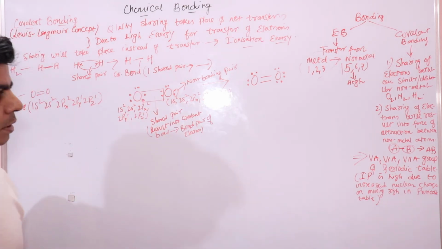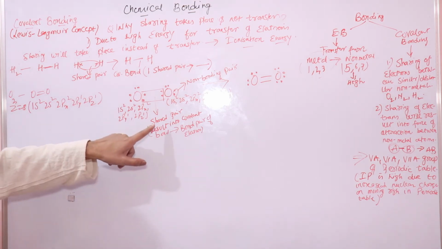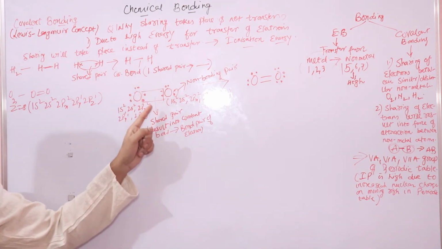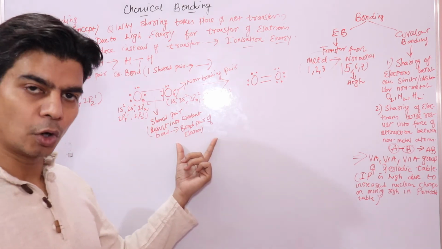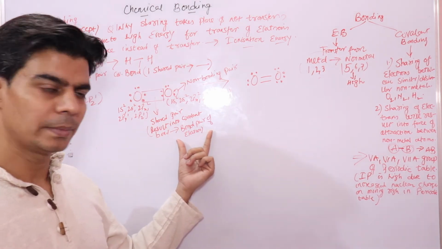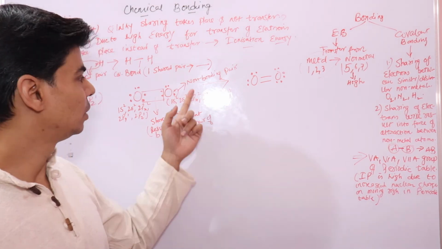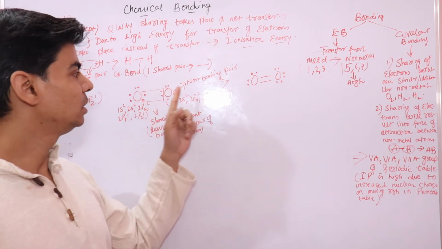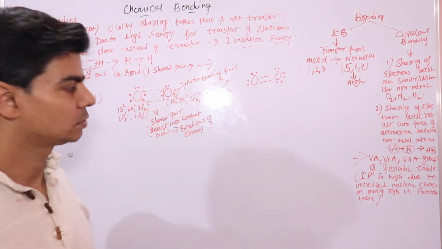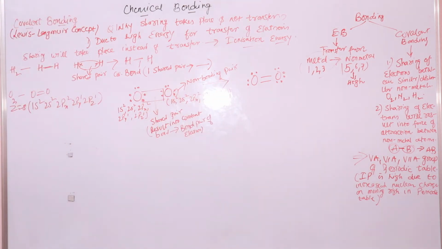So this concept is important. Electron pairs that take part in bonding is your shared pair, or we call it a bond pair. Shared pair of electrons are bond pairs that will result into chemical bonding, whereas the other electron pair that will not take part in bonding is your non-bonding pair of electrons. So this is the concept of shared pair and your bond pair of electrons.